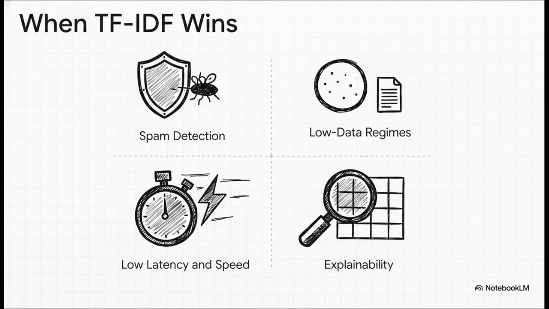And finally, absolute explainability. Try looking inside a 768-dimensional BERT embedding. It's a total black box. But with TF-IDF, you can literally just look at the coefficients and read exactly which specific words caused the model to make its prediction. It's amazing.